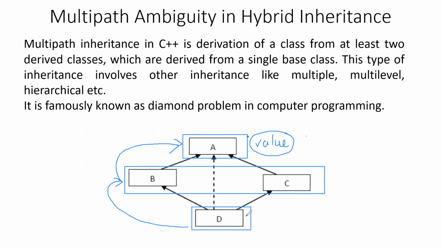Now, because class D is inherited from class C as well, that means it will also inherit the features of class C, which in turn will also inherit the features of class A. And hence the second instance of the data member value needs to be created, which is not possible. It is not allowed to create the second instance, and this will result in an ambiguity problem which is arising from the multipath in the hybrid inheritance. This is also known as the grandparent problem.